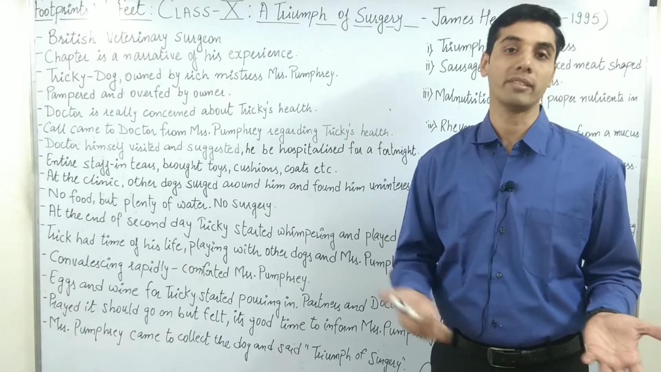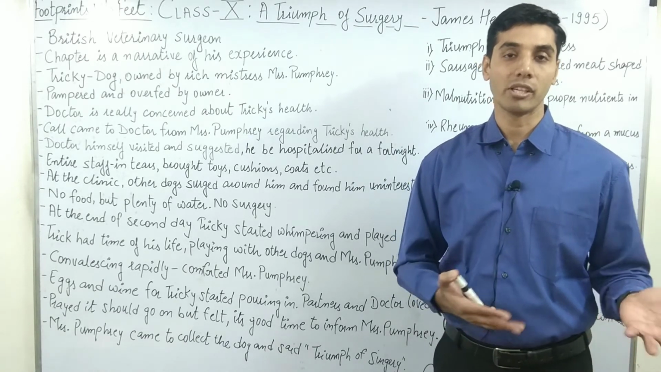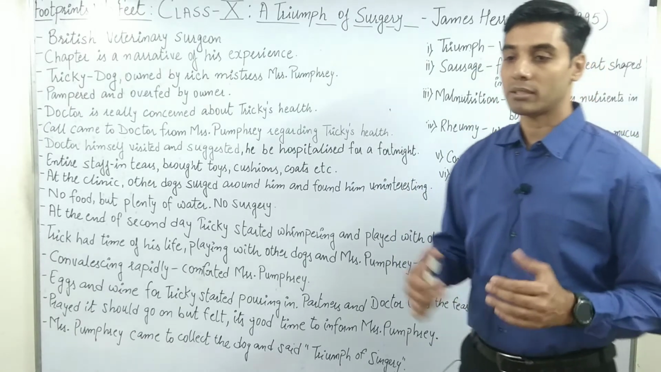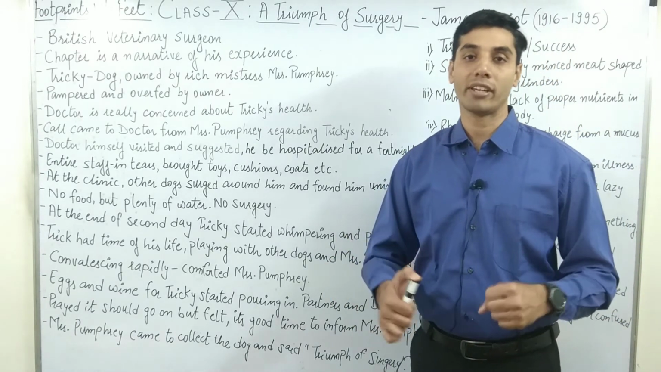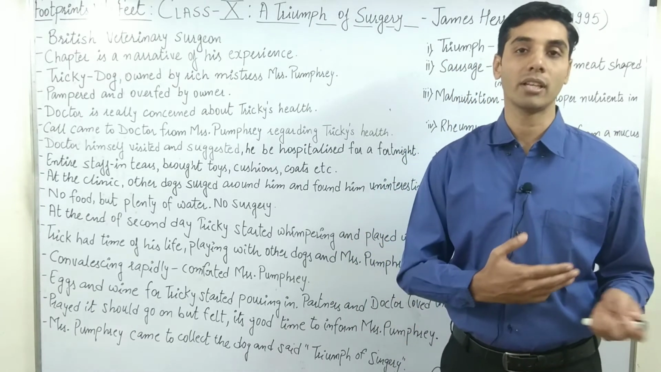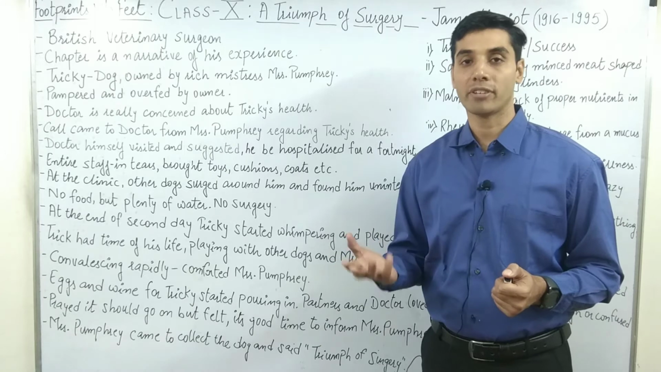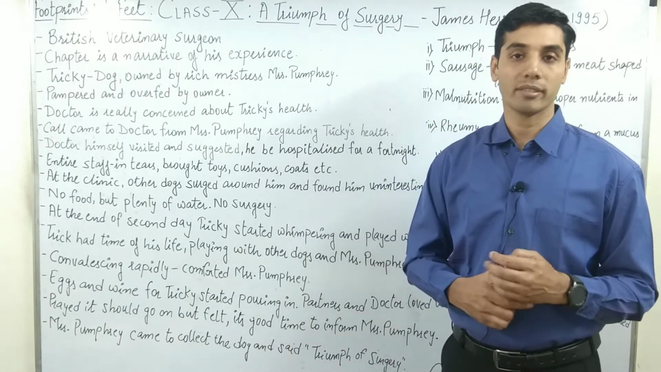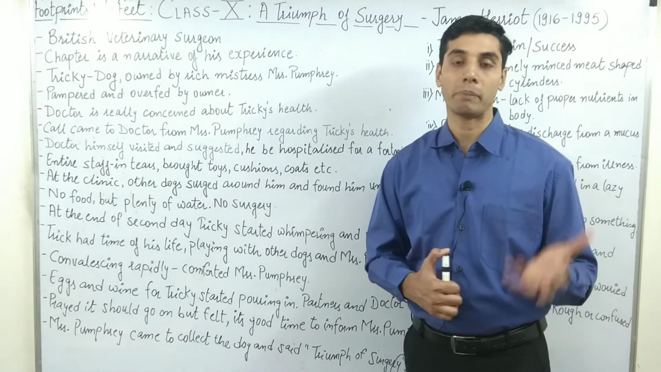Malnutrition means what? Means absence of the essential nutrients in your body. But the dog is already very obese. But because of the love of Mrs. Pumphrey, the dog is simply being continuously pampered and overfed.